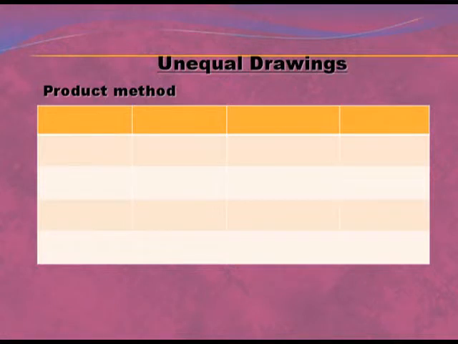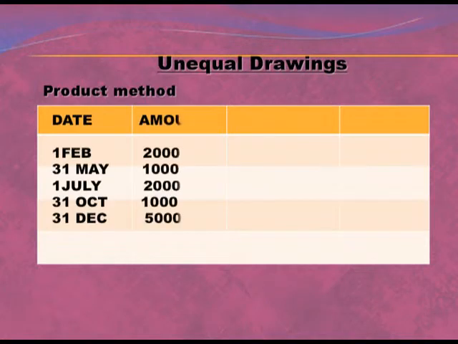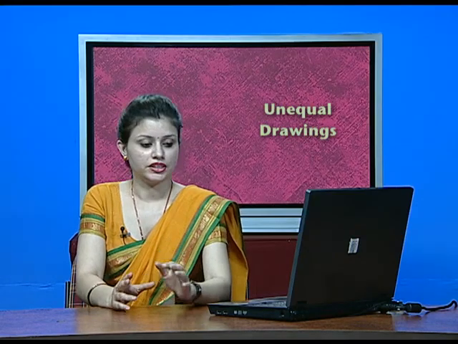Now we move to the unequal drawings. You can see in the example, suppose first drawing is made on 1st February, that is 2000, on 31st May 1000, on 1st July 2000, 31st October 1000, 31st December 5000. You can see this is unequal drawings. How we will solve this question?